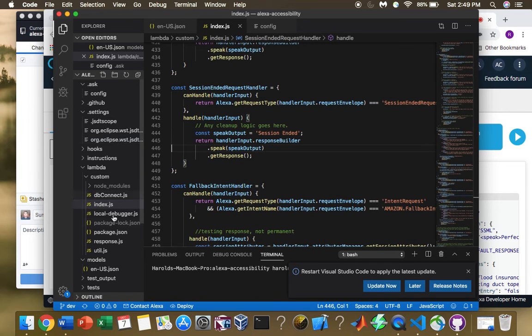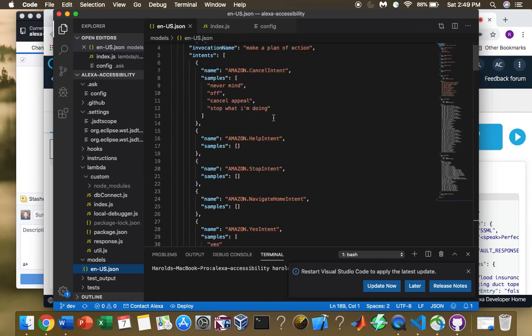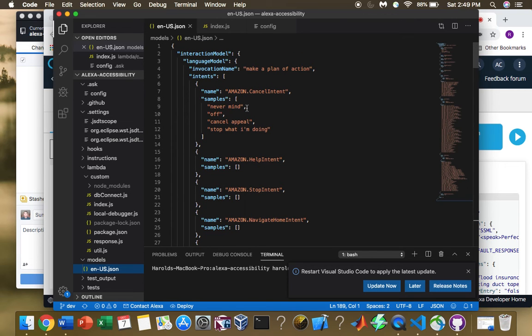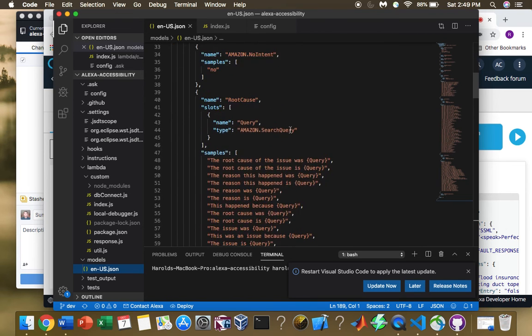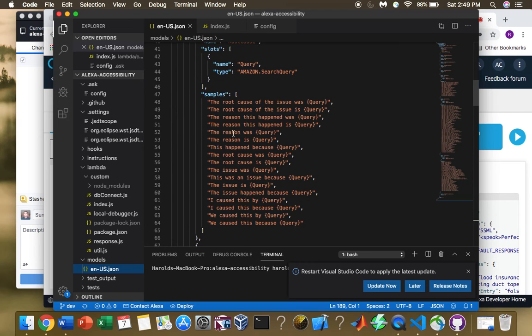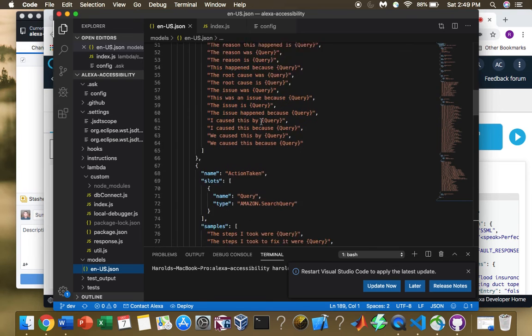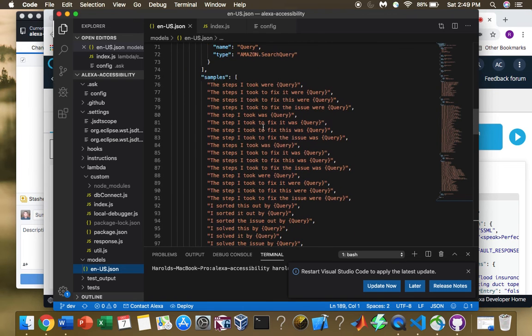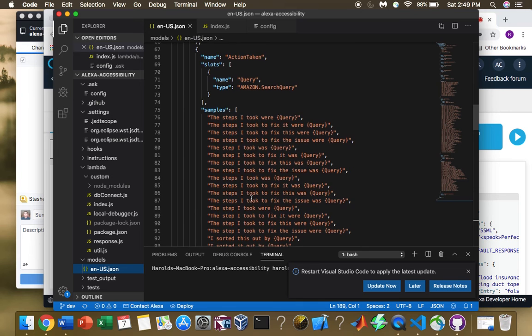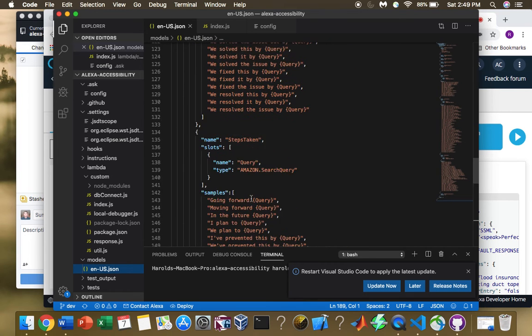The other mainly important file that we use is in the models. It's the JSON file that contains the intents. These are what Alexa is looking for. So if you were to cancel an intent, if she heard you say never mind or off, that would trigger a cancellation. So we've written in many different possibilities for what you could say for root cause, because it does come down to almost exactly saying exactly what's required. So here we have for the action taken. Those are our main files that were worked on.